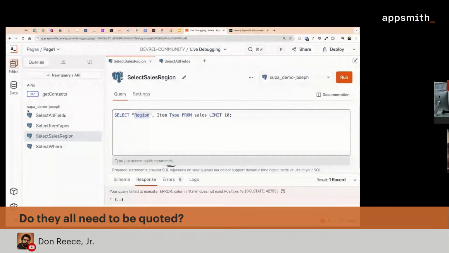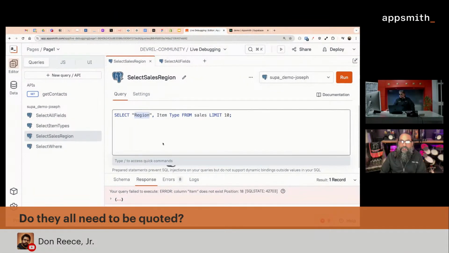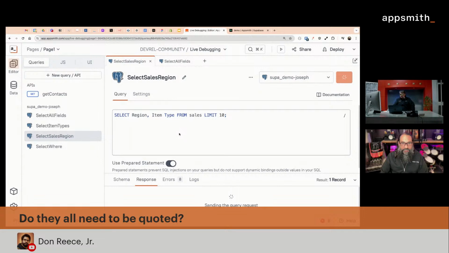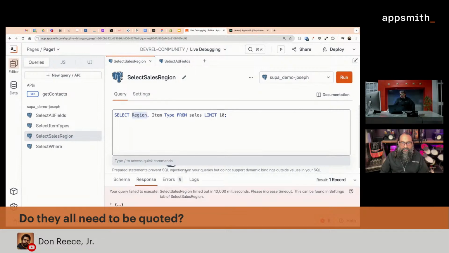And I just saw his comment. Maybe they all need to be commented. So what I'm going to do here is with the double quotes, let's see if we get, actually, I'm going to do no quotes. So we get back to our first error. And the first error that we were getting there, maybe I did that too quick. It's going to time out on me. But it was saying that region wasn't defined. There it is. So region lowercase.